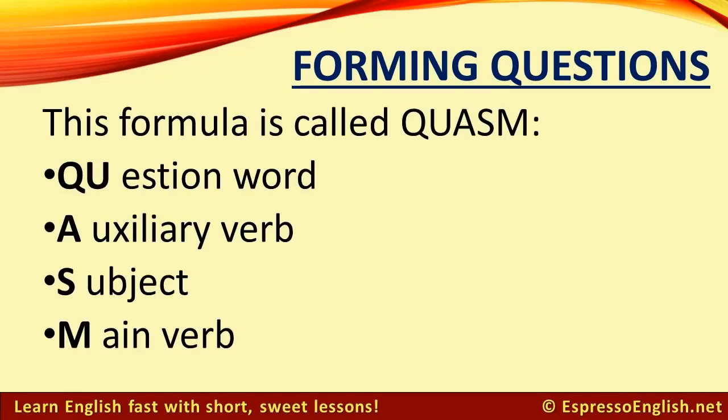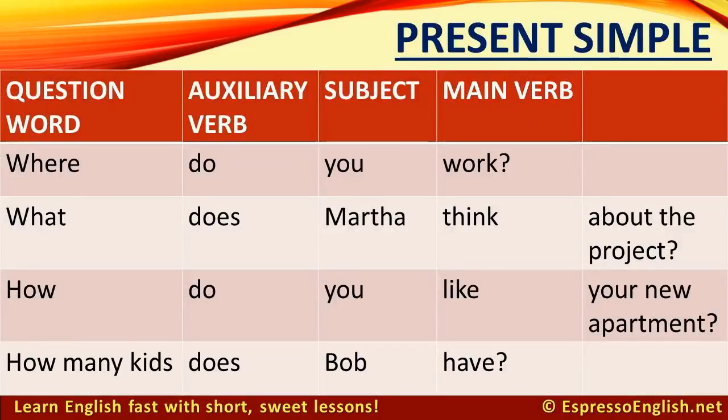This formula is called QUASM: question word, auxiliary verb, subject, main verb. Let's see how it works in the present simple. Where do you work? The question word is where. The auxiliary verb is do. The subject is you. And the main verb is work.